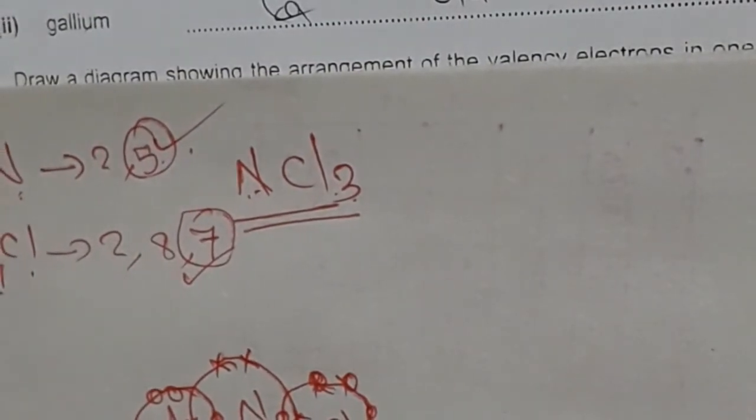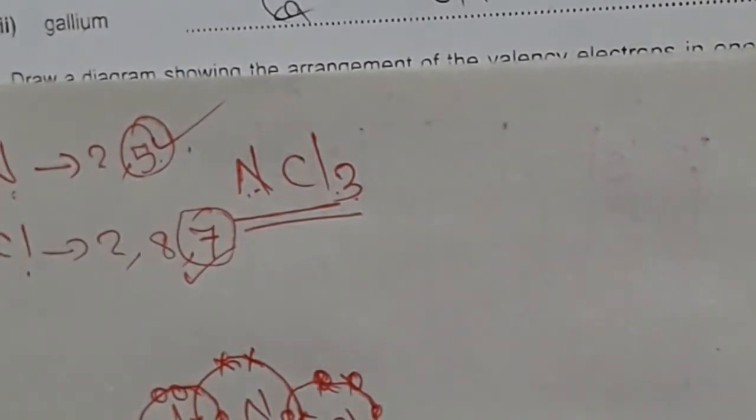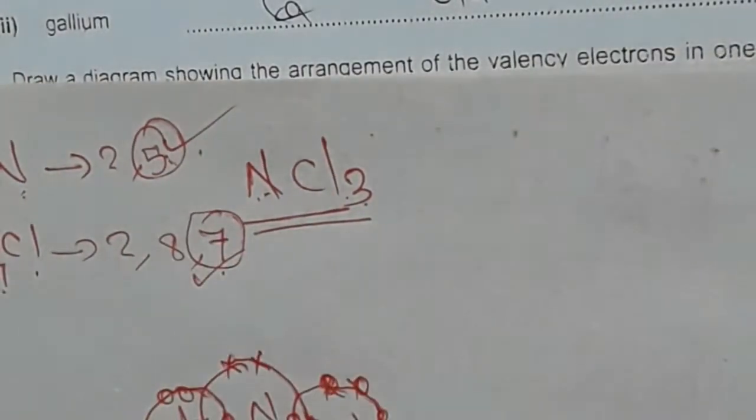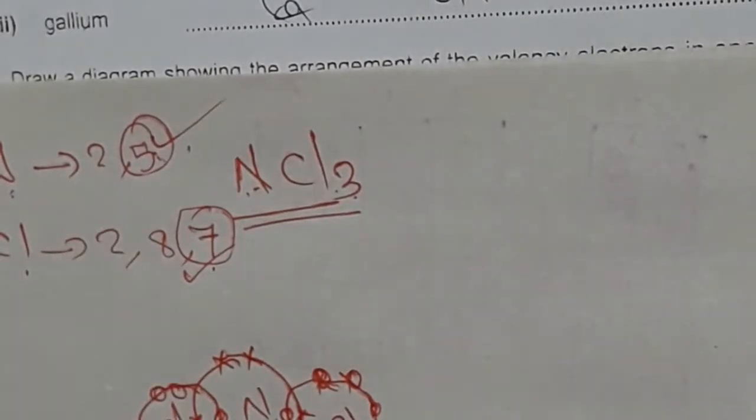Nitrogen atomic number 7, 2, 5. Chlorine atomic number 17, 2, 8, 7. We use only these outer shell electrons to represent the covalent bond. So nitrogen outer shell 5 electrons. Here nitrogen and 3 chlorine. Nitrogen trichloride means 1 nitrogen and 3 chlorine. So we did here 1 nitrogen and 3 chlorine.